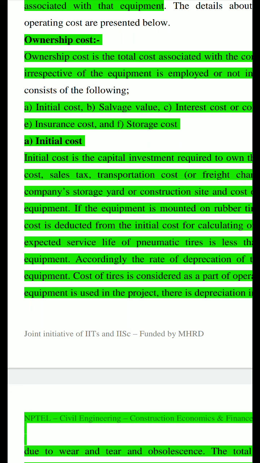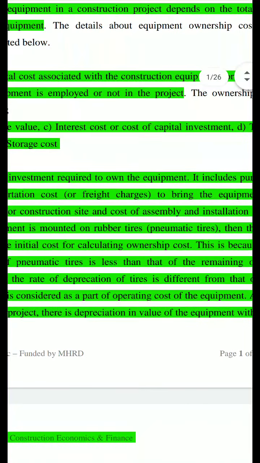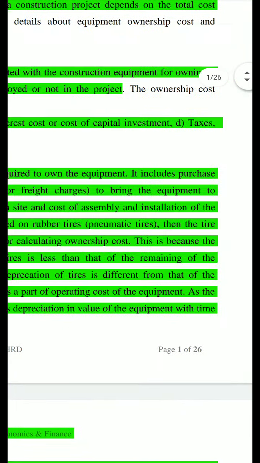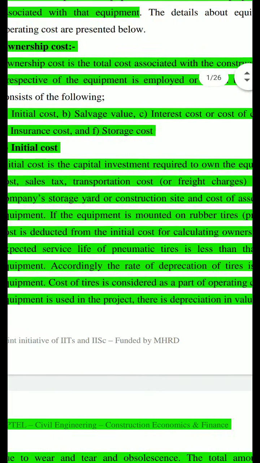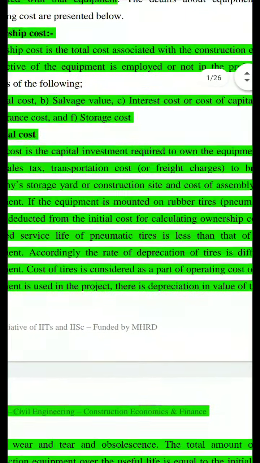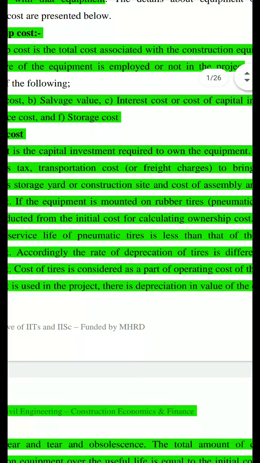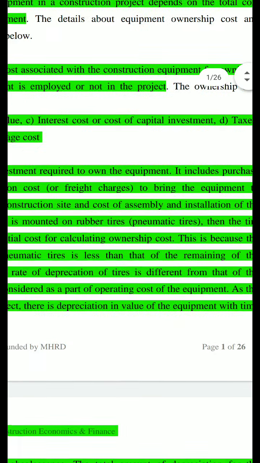Whereas the other components have a longer life, the tires have a shorter life. So it is not considered in the ownership cost, it is considered in the operating cost. Accordingly, the rate of depreciation of tires is different from that of the equipment. The cost of tires is considered as part of the operating cost of the equipment.